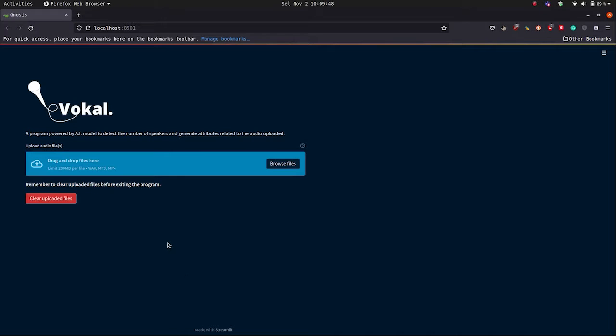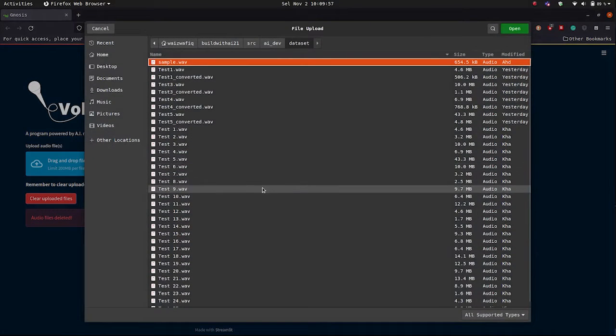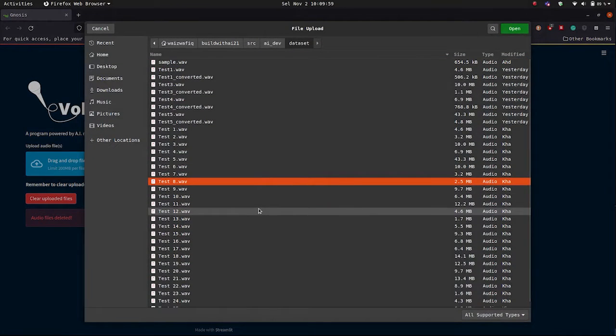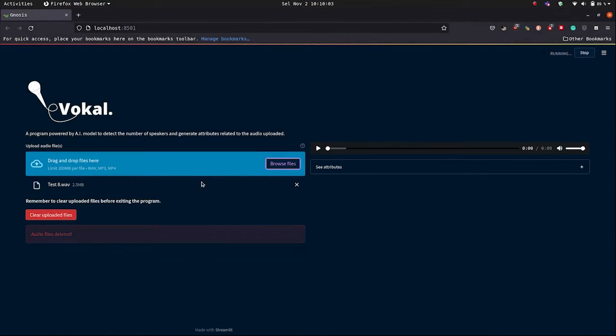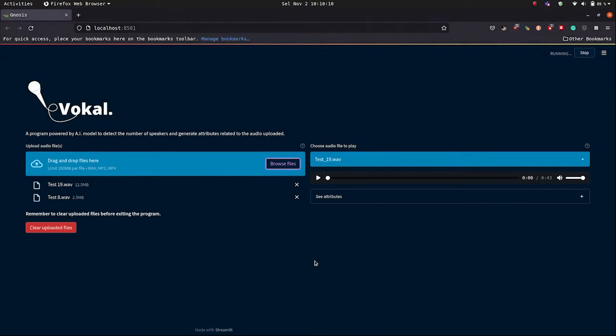So here's the demo for our production-ready dashboard. So this is the user interface. As you can see, first we clear the uploaded files before we do anything else. And here is where we input the sound files. So let's pick one sound file and use it for our test case. We can also input multiple sound files. So let's try another one. Let's try another file, both at once.